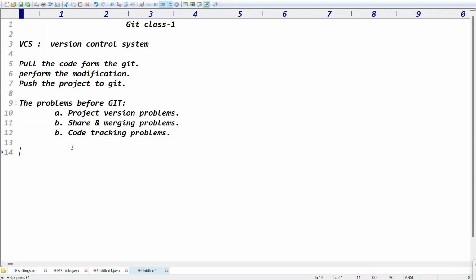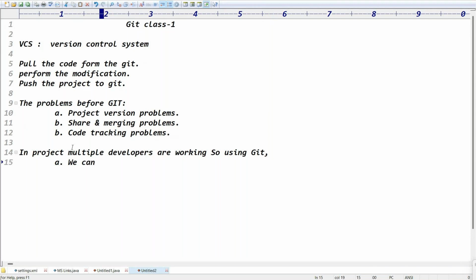Because you got the pointer? Yeah. Because in the project, multiple developers are working. So using Git, you can track the problems, right? What can you say here? We can track the code. The first one is, we can track the code, right? Number one. And we can share the code properly to the developers, right?